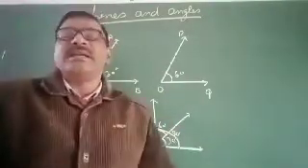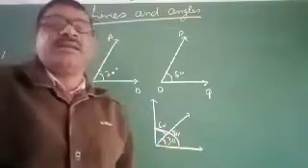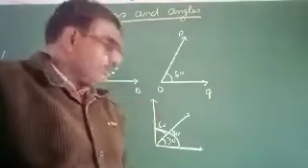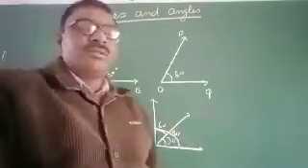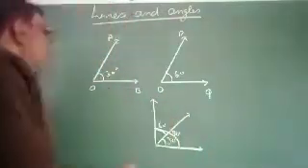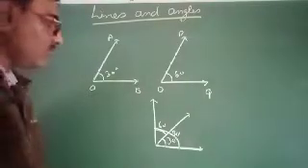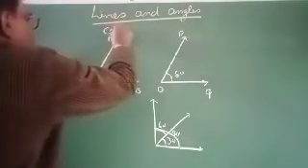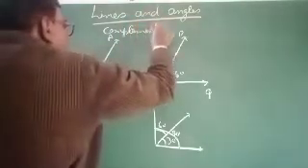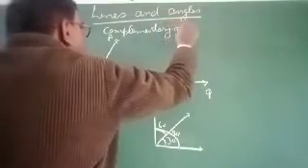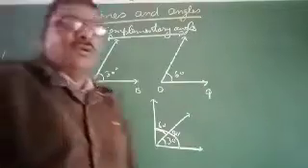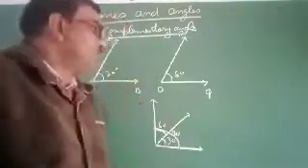So we can say if the sum of two angles is 90 degrees, then the angles are called complementary angles. When the sum of two angles is 90 degrees, the angles are called complementary angles. Now, this is a complementary angle.